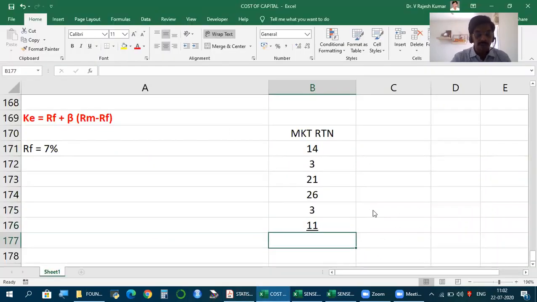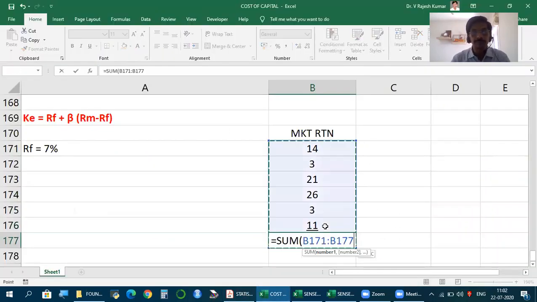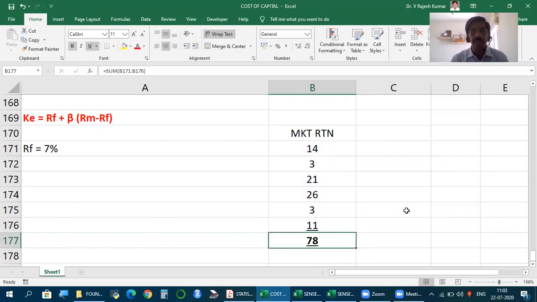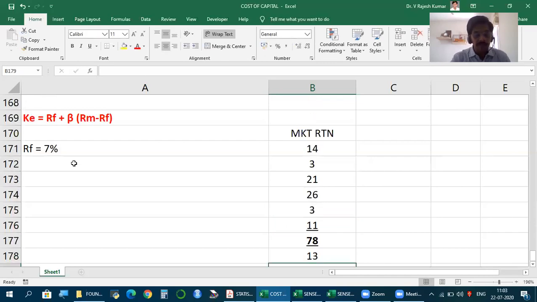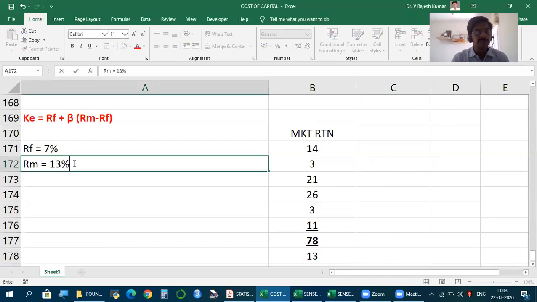So total 78, in number of observations 6. So mean is 78 by 6, 13. So RM is 13%.